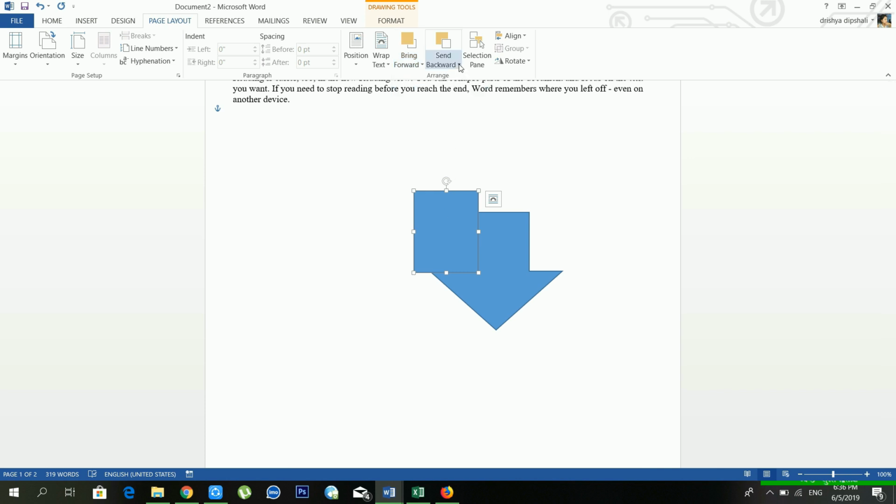And another option available is send backward. See, my rectangle shape is in front of the arrow shape, so if I want to send it to the backside of the arrow, in that case you have to use send backward.